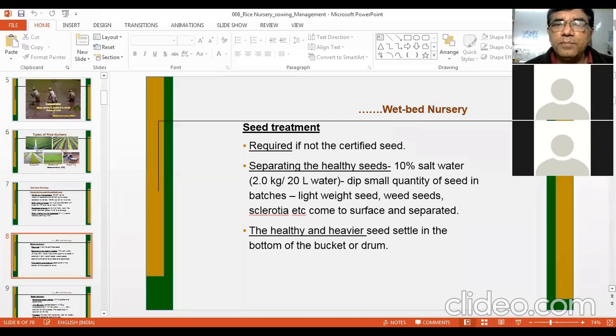So first option is to dip the seed in a salt water. Salt water can be prepared, 10% salt water. For preparing it, 2 kg salt in 20 liter water. It will make 10%. In the same ratio, you can prepare the salt water required depending upon the quantity of the seed. So when you dip the seed in this water, the lightweight seeds, weed seeds, Sclerotia fungus will float on the surface and you can easily separate them. And then naturally the healthy and heavier seed will settle on the bottom. So remove the upper part and then keep the lower seed, which are on the bottom of the pan.